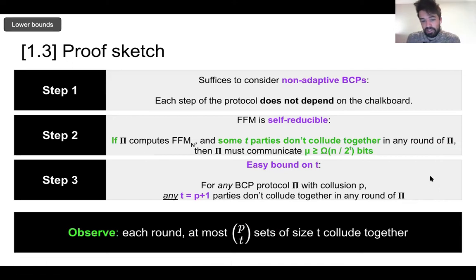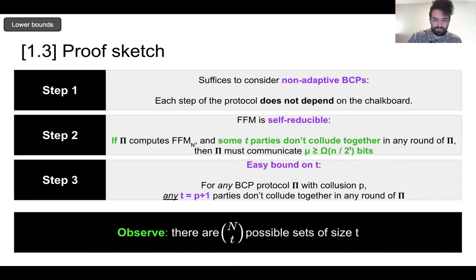The first observation is that each round at most P choose T sets of size T all work together and get disqualified, right? Because that's how many sets of size T are in a set of size P. And furthermore, there are n choose T possible sets of size T that could have activated this step.